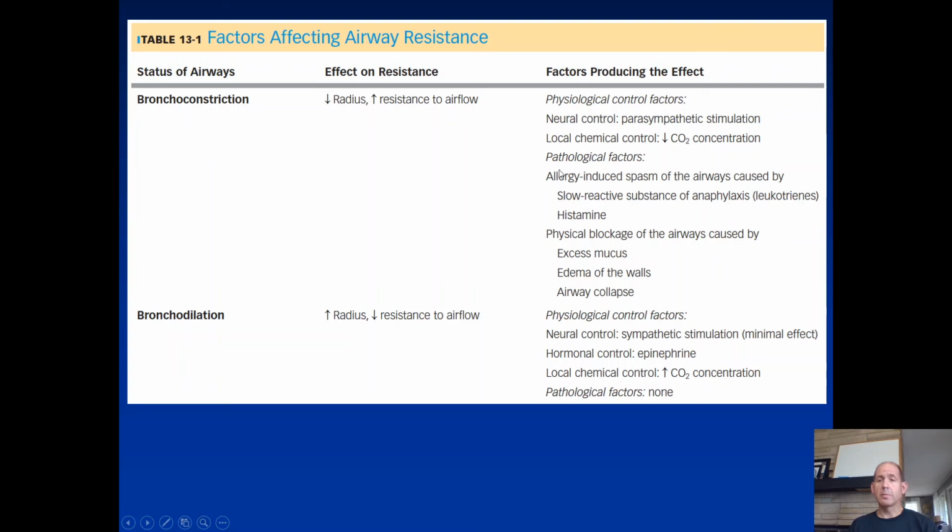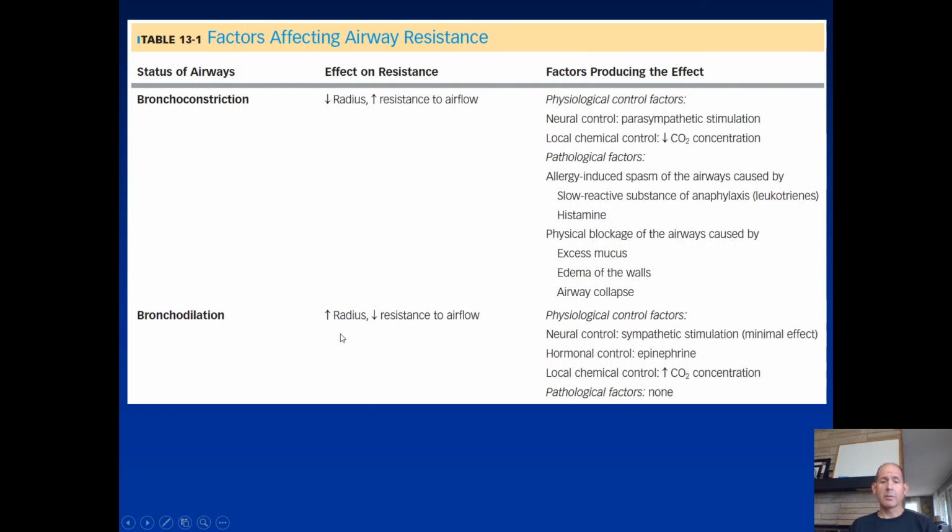Pathological factors could be allergy related, partly related to SRS-A, leukotrienes. Leukotrienes, I point out, their production is inhibited by certain medications like montelukast, which is also called Singulair. And also you might take antihistamines to reduce some of those allergy related symptoms. Could also be caused by physical blockage, if there's excess mucus or edema of the walls, an increase in water, or airway collapse.